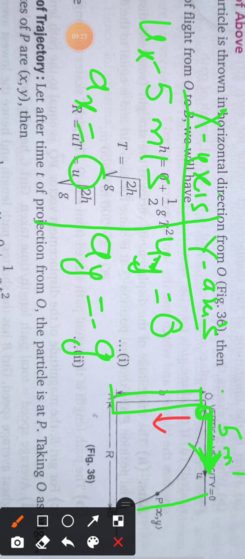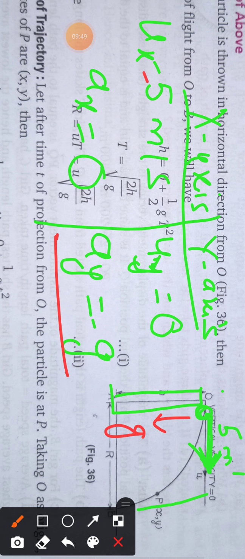So there is an acceleration g, and it is working in the downward direction, along the y axis. So there is an acceleration in y direction, that is minus g, and there is no acceleration in x direction.